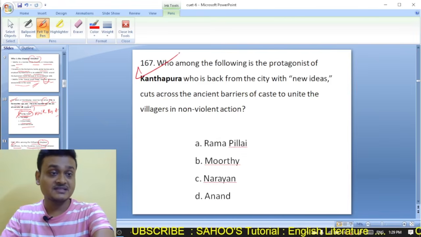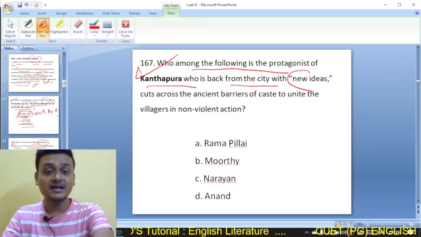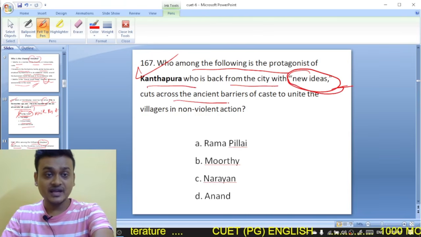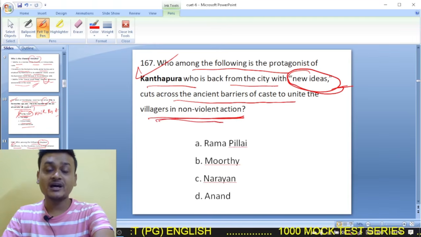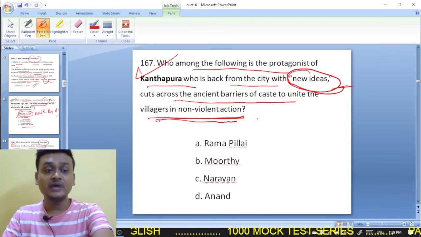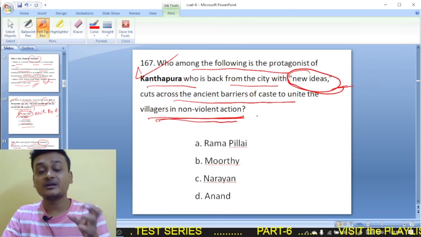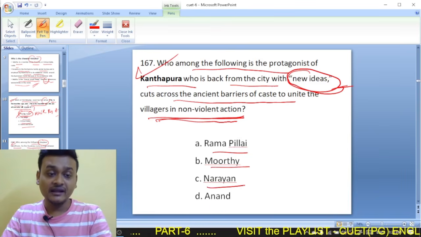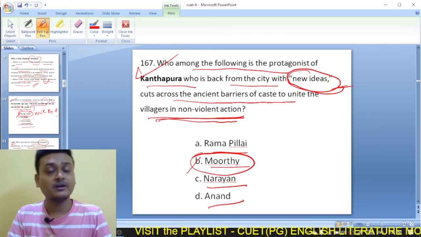Moving on to question number 167, who among the following is the protagonist of Kanthapura, who is back from the city with new ideas, cuts across the ancient barriers of caste to unite the villagers in non-violent action? So he was following Gandhism, the non-violent actions, and was trying to unite the villagers when he came back to his own village with new ideas. So who is the protagonist of the novel Kanthapura, written by Raja Rao: Ramapalli, Murthy, Narayan, Anand? Here Murthy is the right option. He is the central protagonist of the novel Kanthapura, written by Raja Rao.